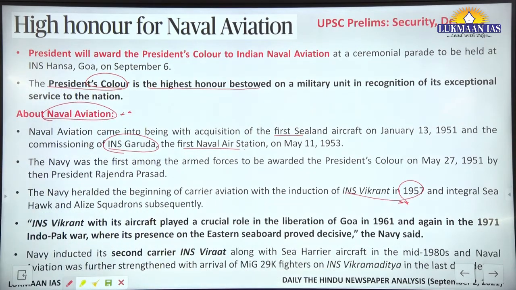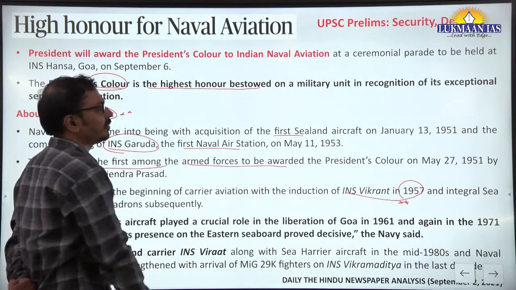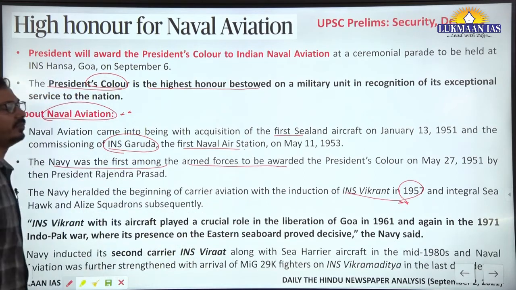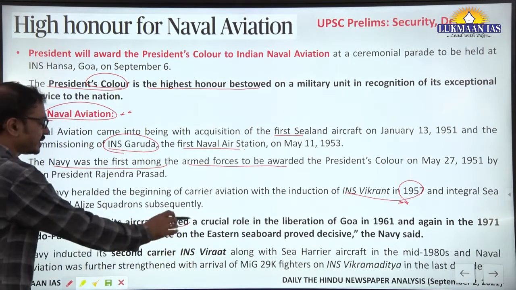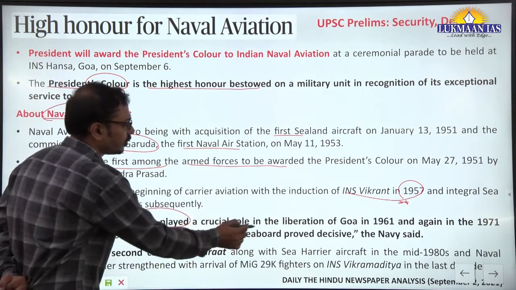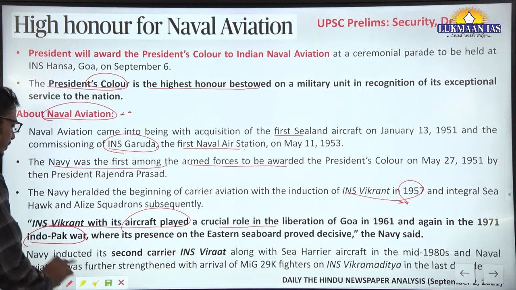The Navy was also first among the armed forces to be awarded the President's Color in 1951. Now INS Vikrant with its aircraft played a crucial role in the liberation of Goa in 1961 and in the 1971 Indo-Pak War.